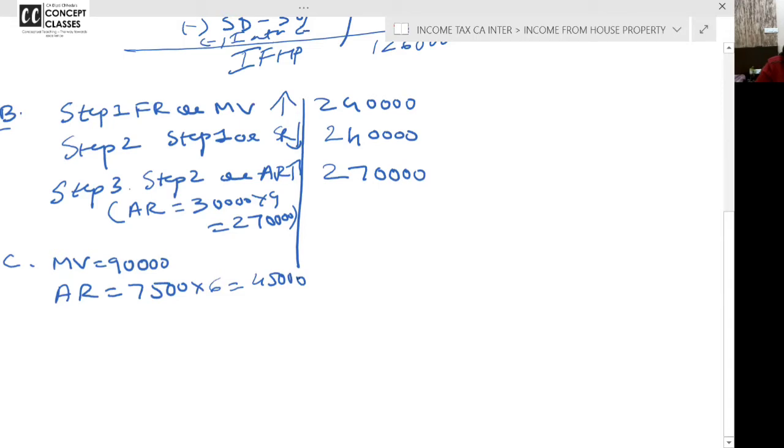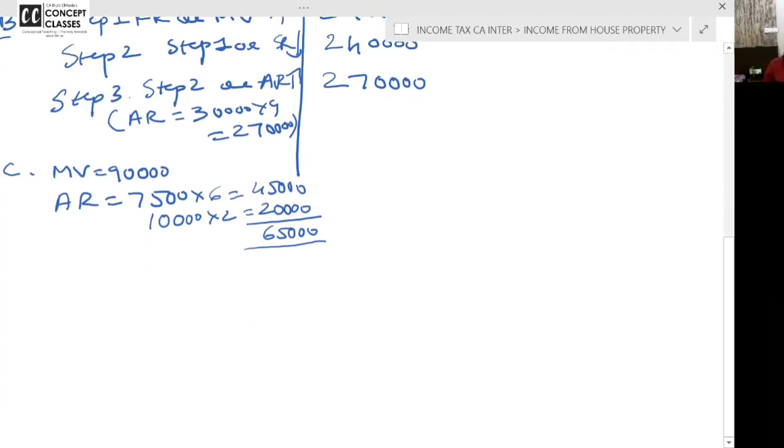For the month of October, November, December and January, the flat was vacant. No one came. Again, it was occupied by a new tenant. February and March, 2 months, 10,000 into 2, 20,000. Total 65,000. First you tell me, are the values clear to you? If you are writing, take your time and write it. I'm clear again.